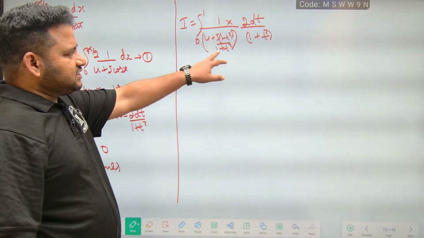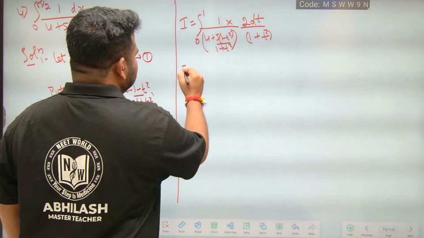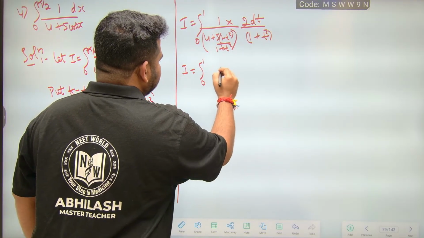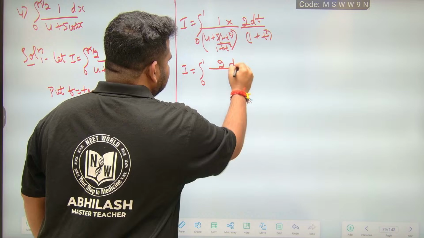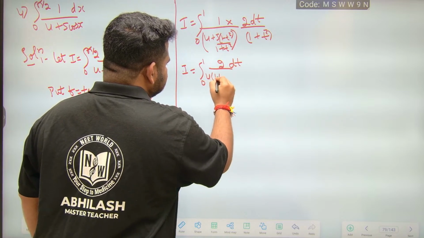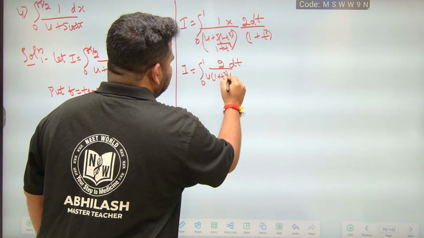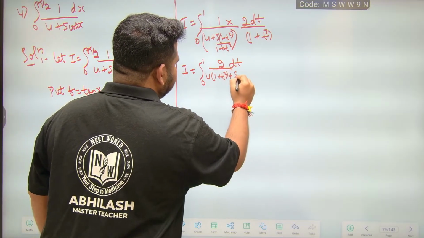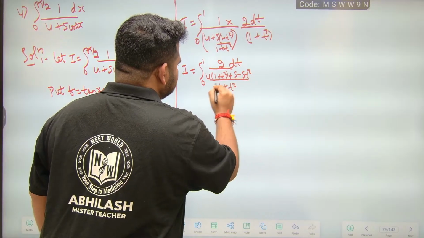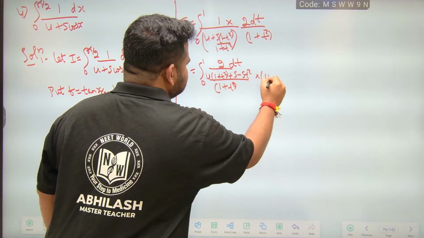Now I can take the LCM, 1 plus t square. So I is equal to integral from 0 to 1, 2 dt by, 4 into 1 plus t square plus 5 into 1 minus t square, divided by 1 plus t square, into 1 plus t square.